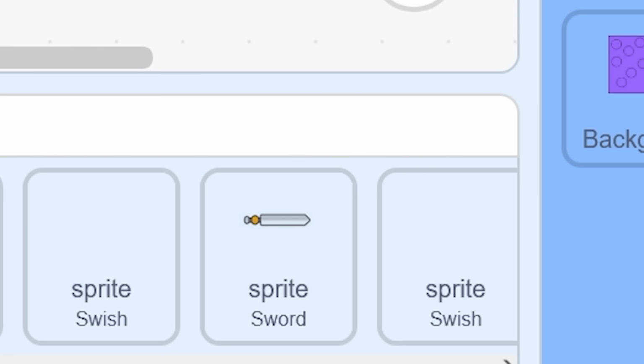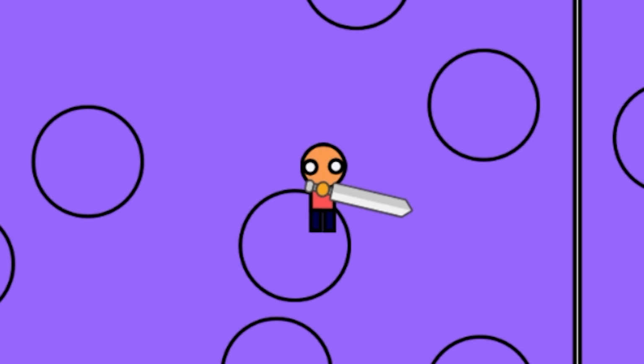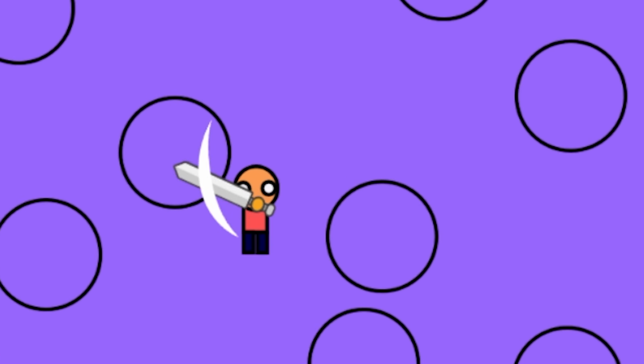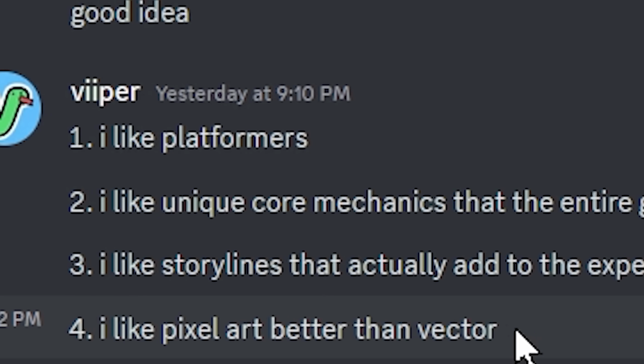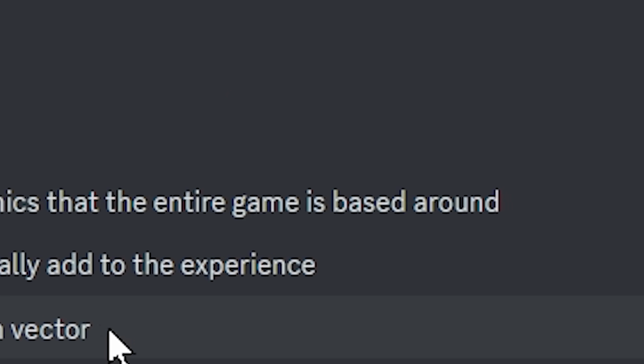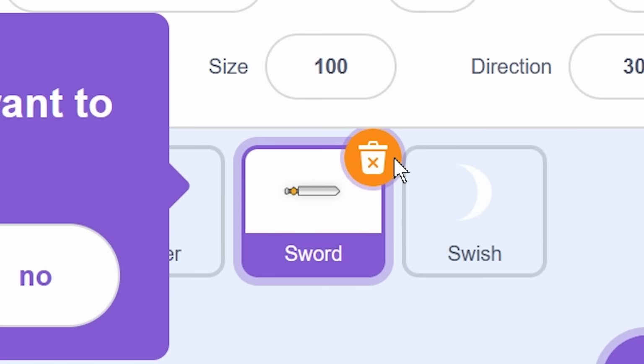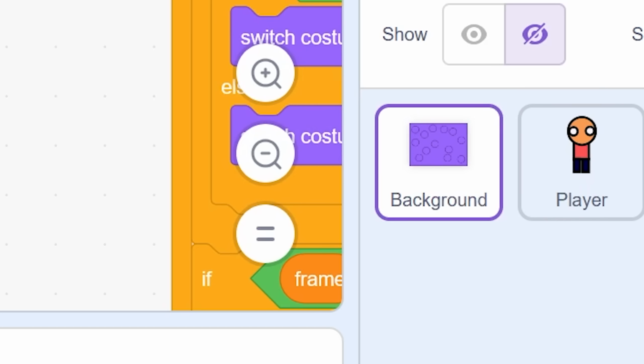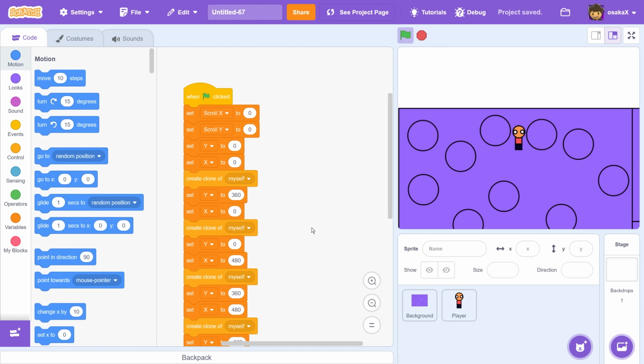I have this sword, but this could be a unique core mechanic. You just slice at stuff. Wait. No, he said he didn't like unique mechanics that the entire game is based around. Oh, okay. Get the sword out of here then. We can't have a unique mechanic. Yes, delete the sprite. That's the whole game. It's just to rage bait him.